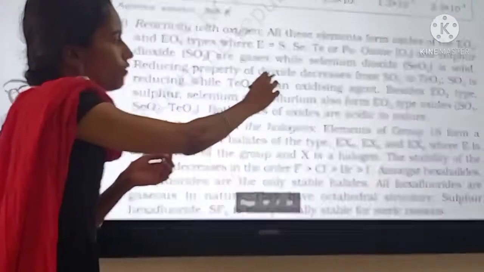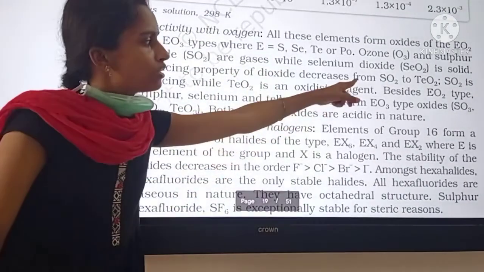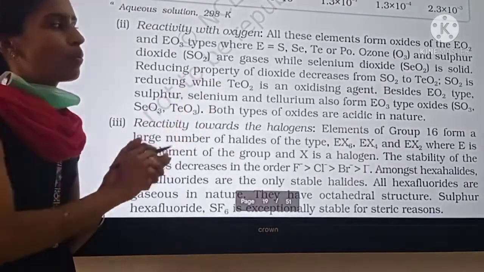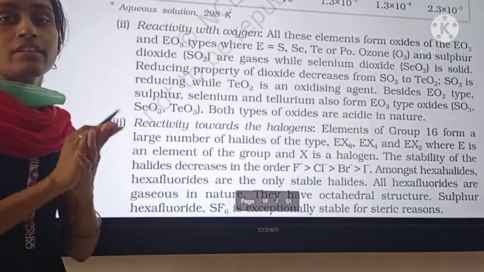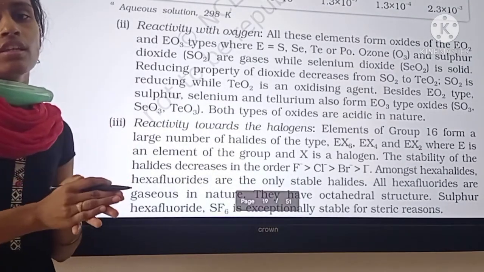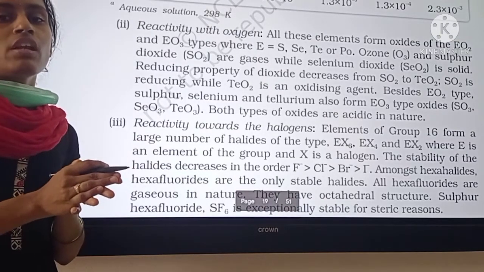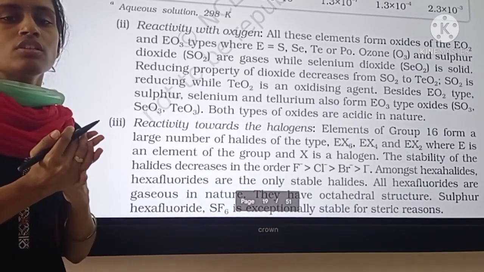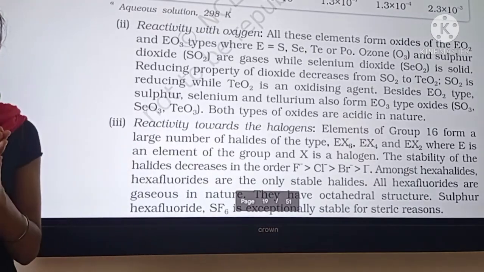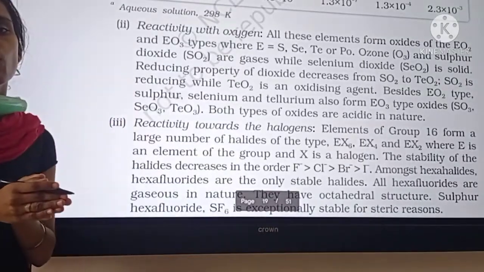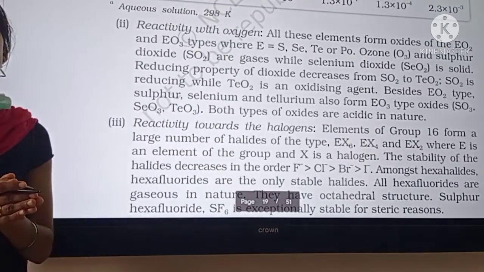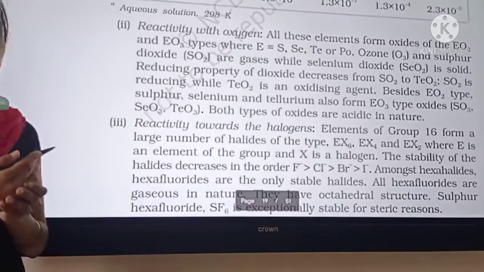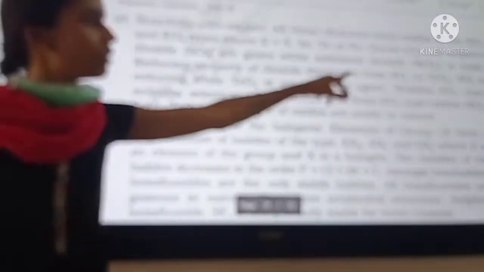And reducing property of dioxides decreases from SO2 to TeO2. So you have to remember, reducing property of hydrides is increased but for oxides it is decreasing. Reducing nature means they will reduce other substances, they will themselves undergo oxidation. That is due to +4 oxidation state stability increasing from top to bottom. So reducing nature decreases from SO2 to TeO2.